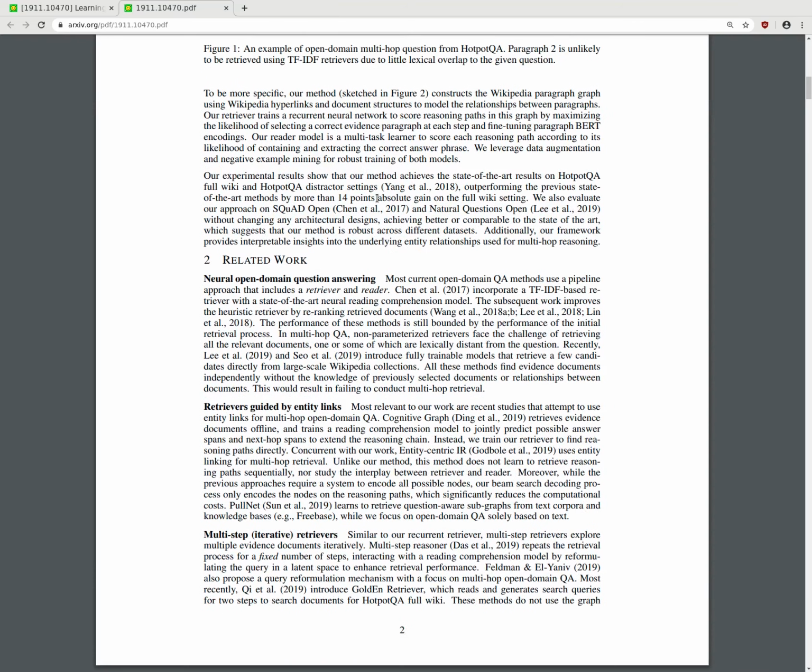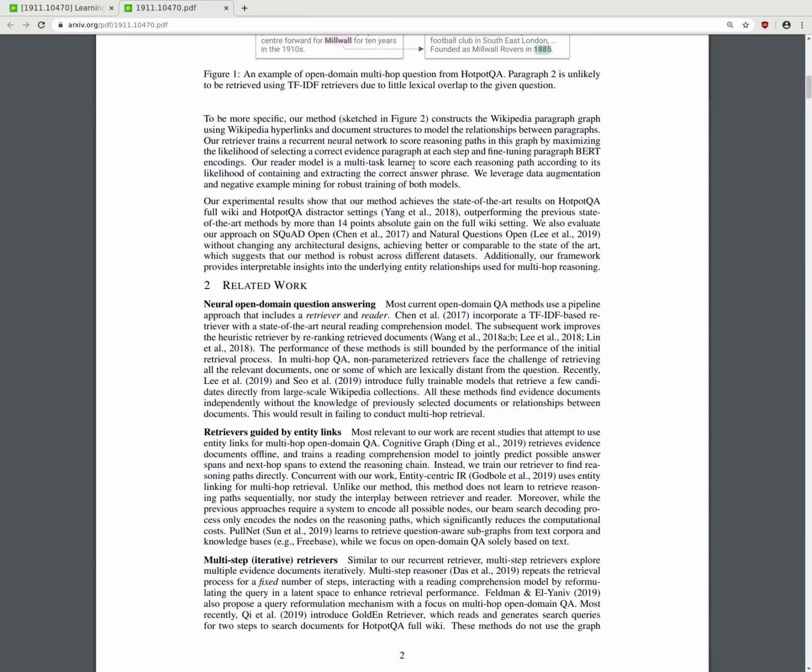To be more specific, our method, sketched in Figure 2, constructs a Wikipedia paragraph graph using Wikipedia hyperlinks and document structures to model relationships between paragraphs. Our retriever trains a recurrent neural network to score reasoning paths in this graph by maximizing the likelihood of selecting a correct evidence paragraph at each step and fine-tuning the paragraph BERT encodings. Our reader model is a multitask learner to score each reasoning path according to its likelihood of containing the correct answer phrase. We leverage data augmentation and negative example mining for robust training of both models.